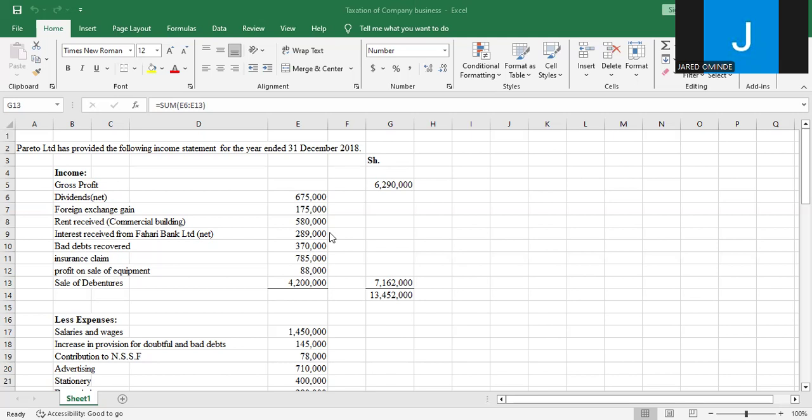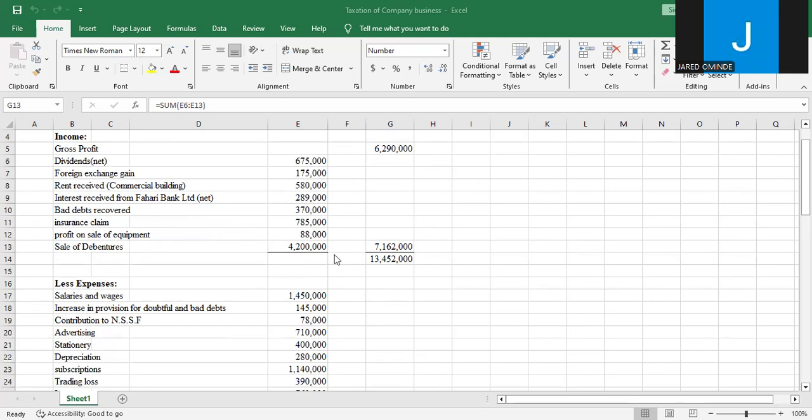So without further ado, let me read the question. Pareto Limited has provided the following income statement for the year ended 31st December 2018. We have income, we have the gross profit, we have the dividends, which is net, we have foreign exchange gain, we have rent received, which is commercial building, interest received from Fiery Bank Limited, net, bad debts recovered, insurance claim, profit on sale of equipment, sale of debentures.